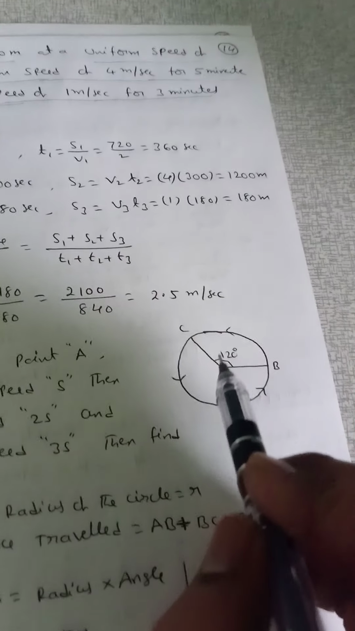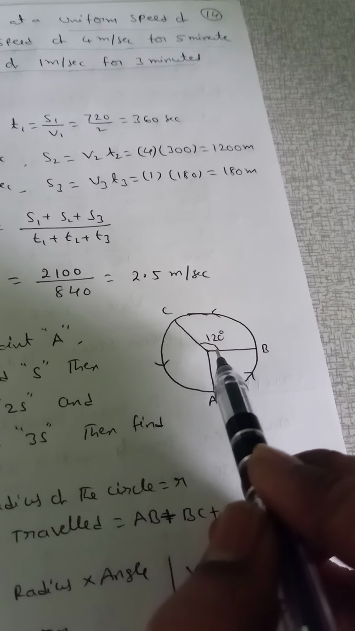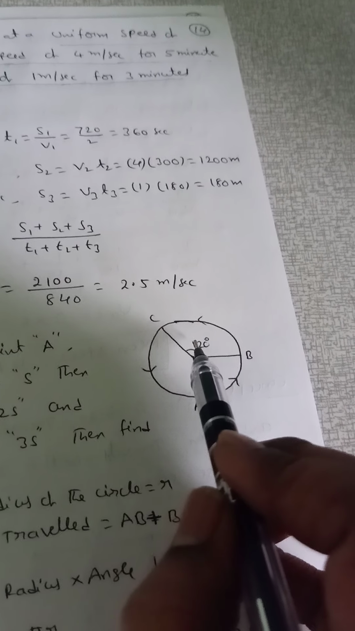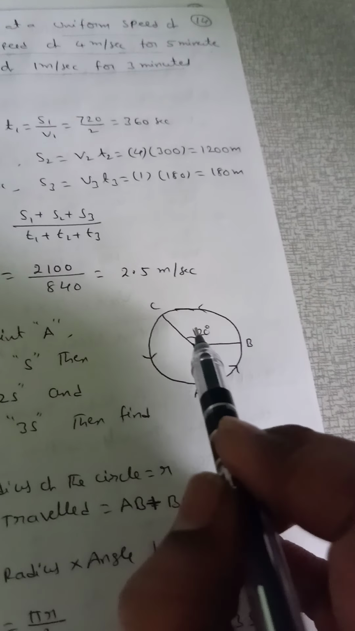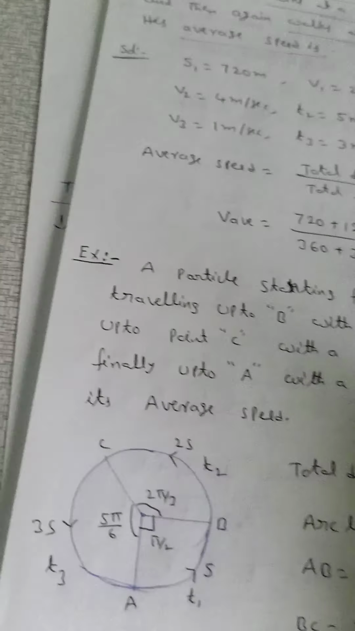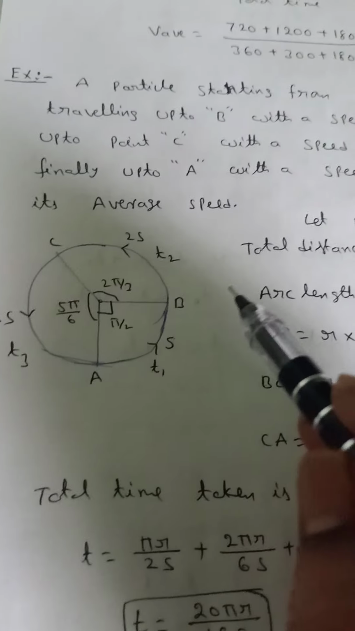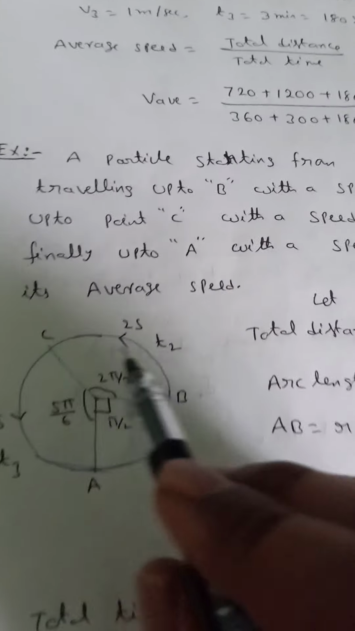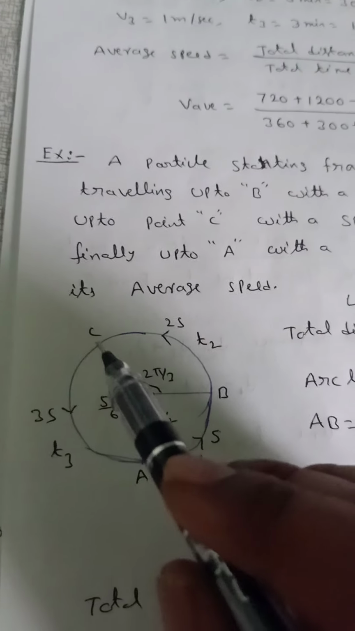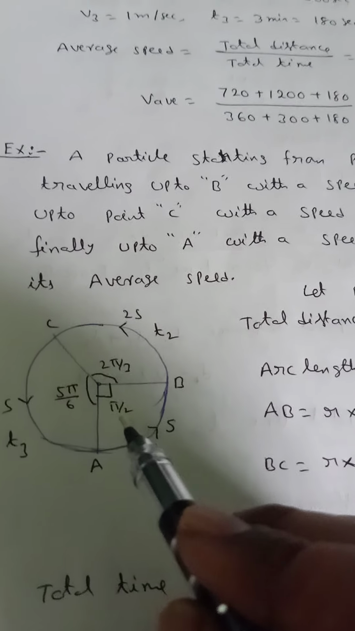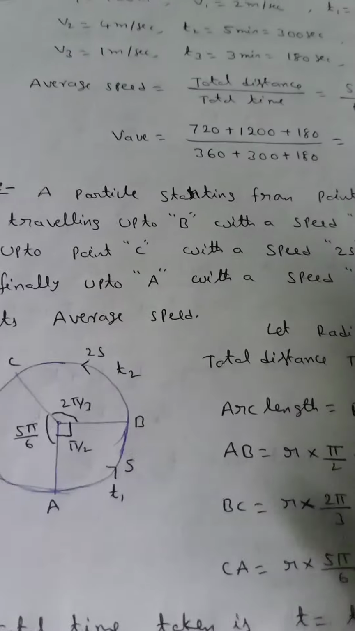According to the problem, this angle is 120 and from A to B the right angle is 90 degrees. This is the 90, this is the 120. 90 plus 120 is 210, but a circle is 360, so 360 minus 210 is 150. From A to B with speed S, time T1. From B to C with speed 2S, time T2. From C to A with speed 3S, time T3. The angles are 90 degrees, 120 degrees, 150 degrees.